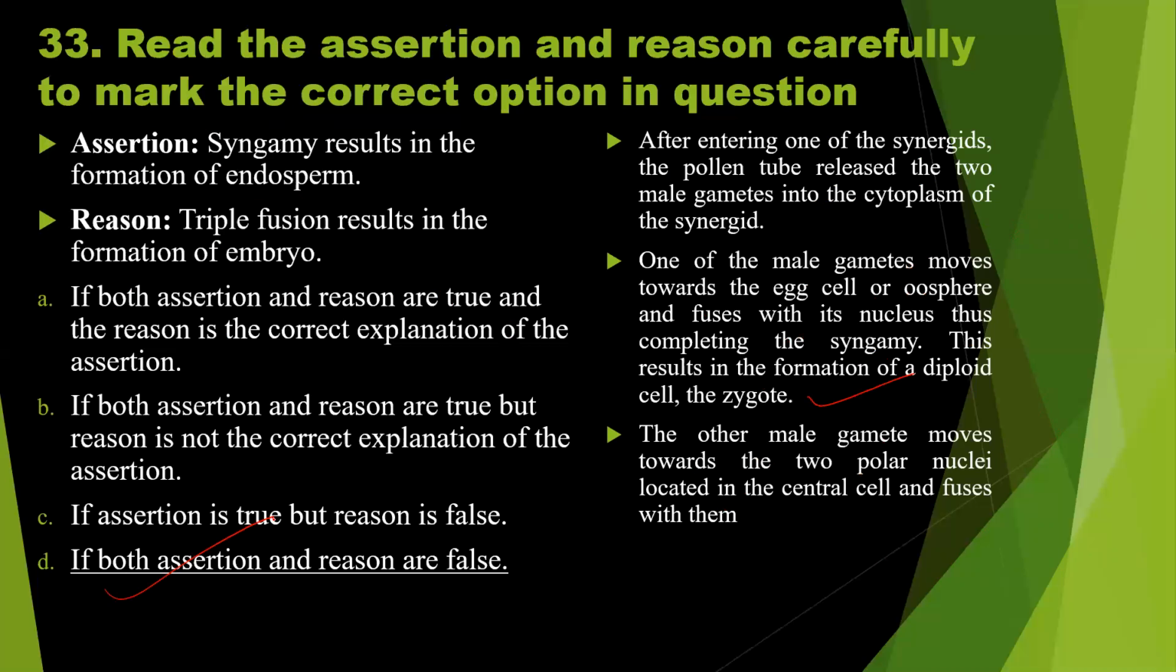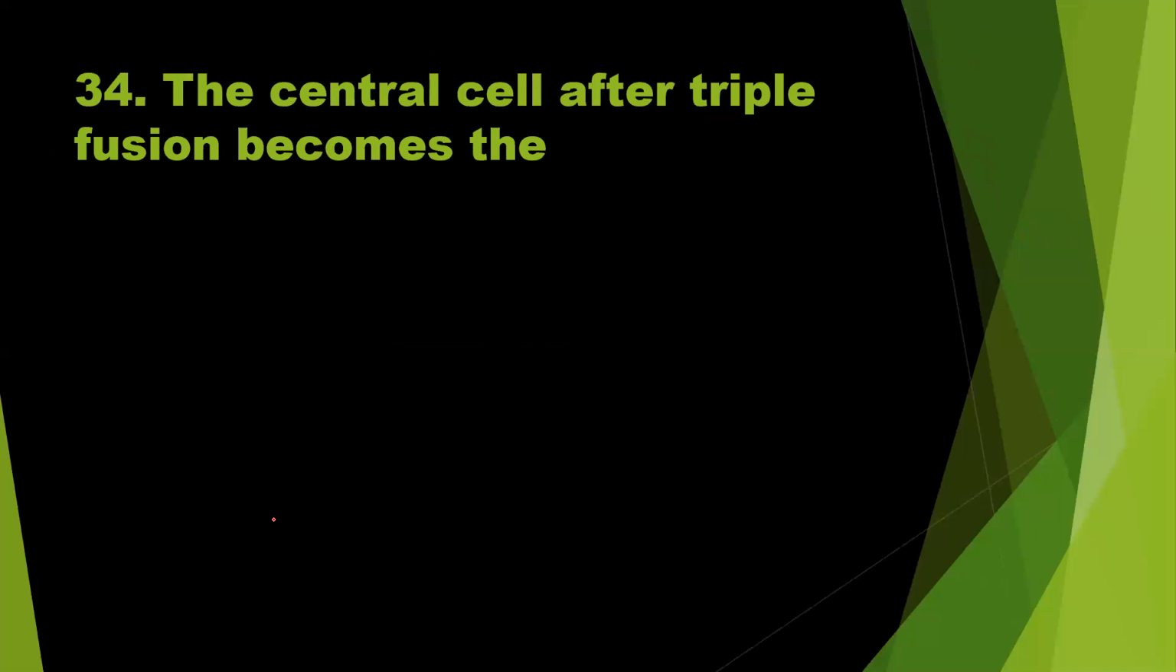Now, question number 34. The central cell after triple fusion becomes. See, the central cell, the largest cell, consists of two haploid nuclei. They fuse together, then fuse with the male gamete. Now it becomes the primary endosperm nucleus. The entire central cell is later called the primary endosperm cell. So definitely the answer should be primary endosperm cell. After maturation, this primary endosperm cell will develop as endosperm.